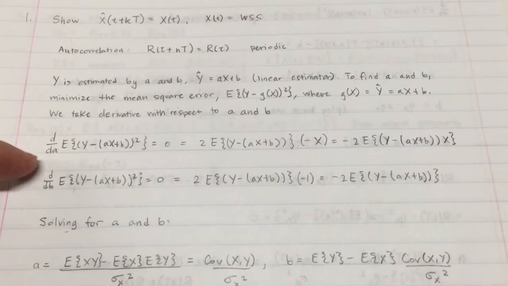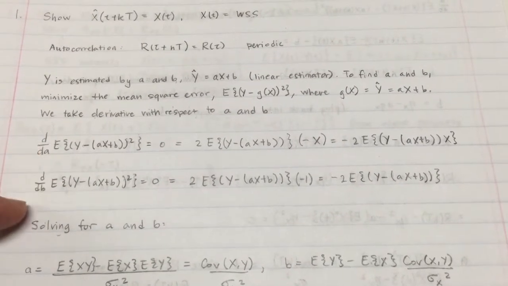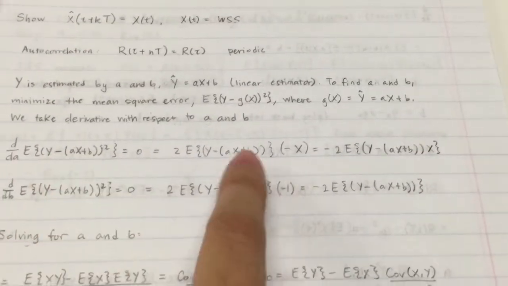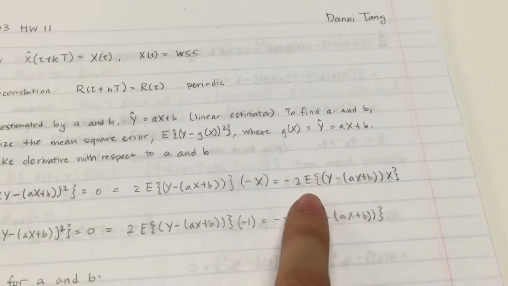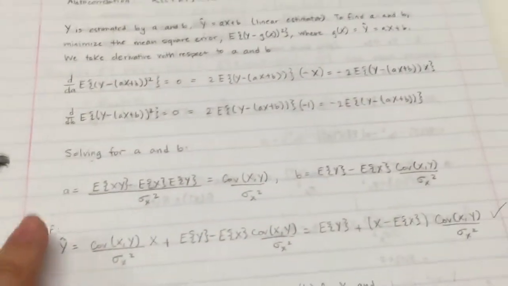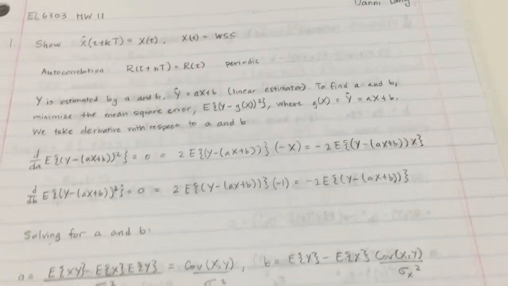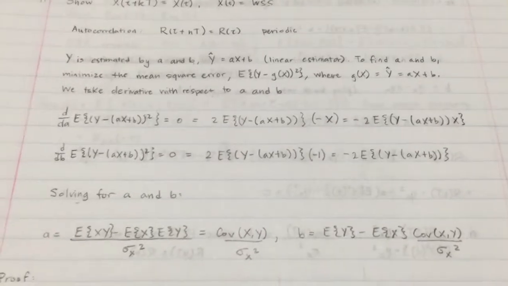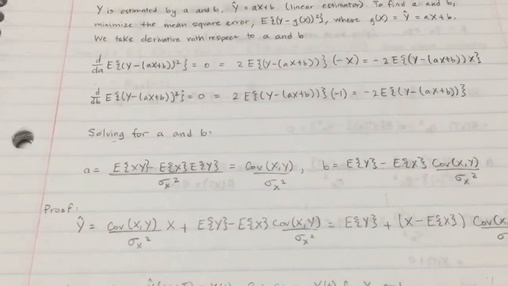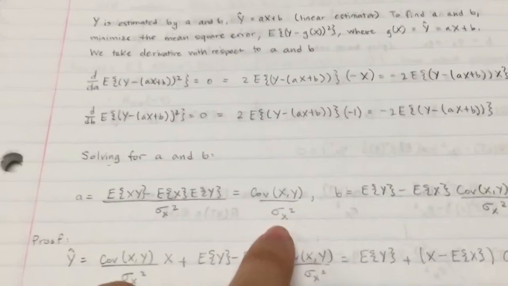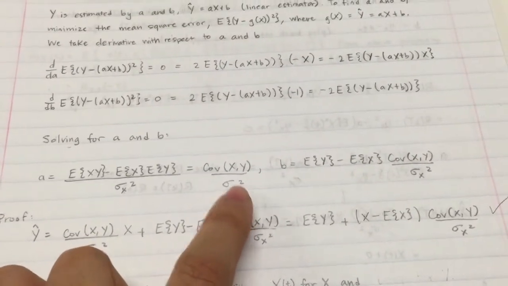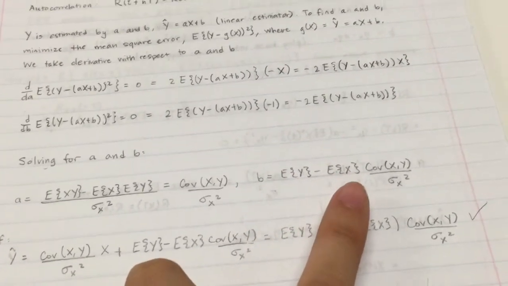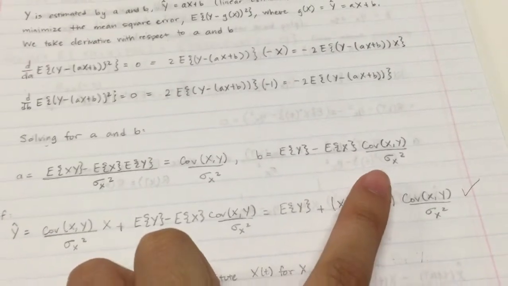So we take the derivative here, d/da and d/db, set it to 0. Then we take the derivative inside using the chain rule, and this is what you get. To solve for a and b, you simplify these equations and set them to a equals and b equals. So a is equal to the covariance of x and y over the variance of x, and b is the expected value of y minus the expected value of x times the covariance of xy over the variance of x.